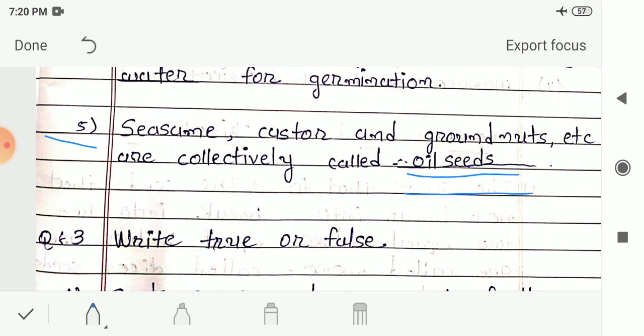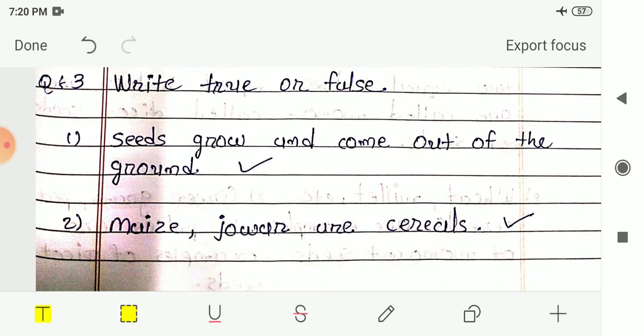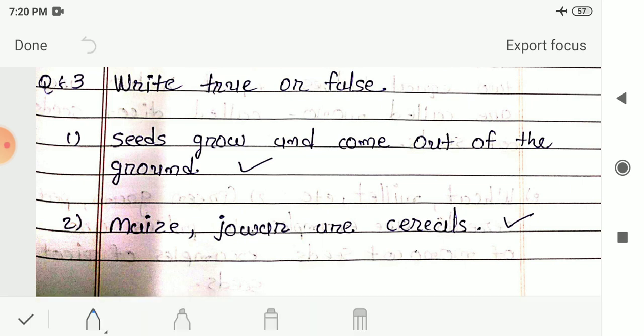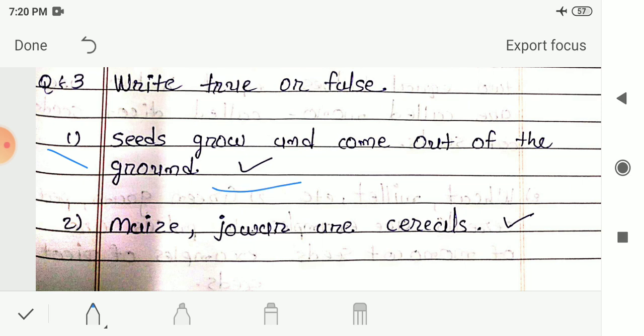Next question is question 3. Write true or false. So here the question 3 is given to you. In that first one, seeds grow and come out of the ground. So here your answer is true. Yes, seeds grow and come out from the ground. Next is second number, maize, jowar are cereals. So here again your answer is true. Maize, jowar are the examples of cereals. So these are the cereals. So here your answer is true.